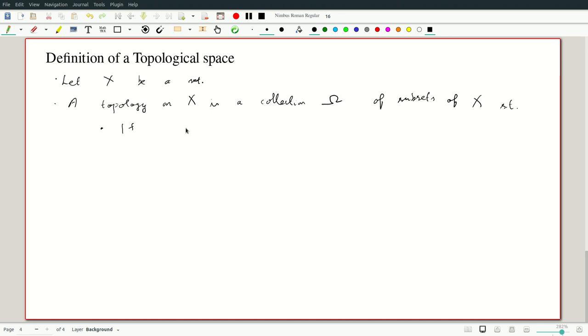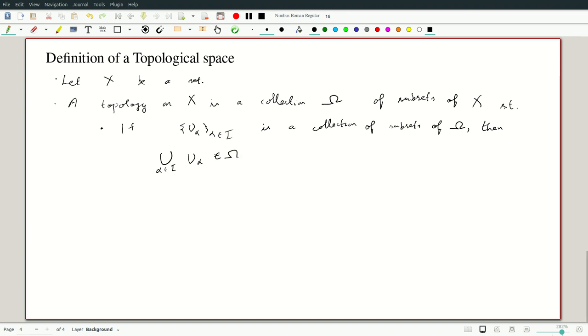So if we have U alpha, for alpha in some index set I, a collection of subsets of omega, that is of open sets, then the union of alpha in I of U alpha is